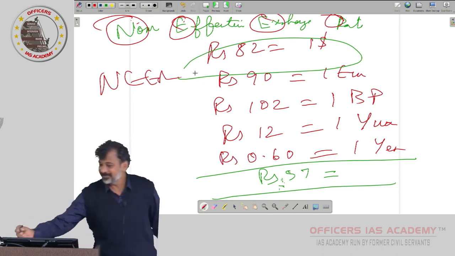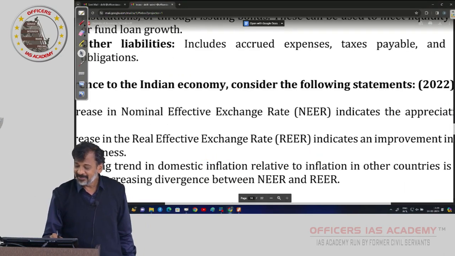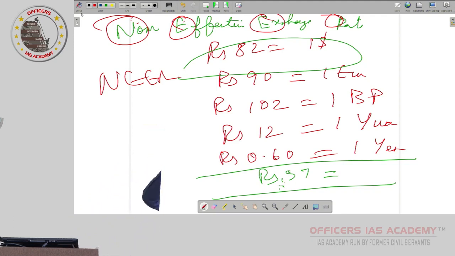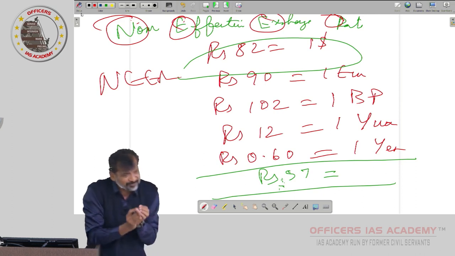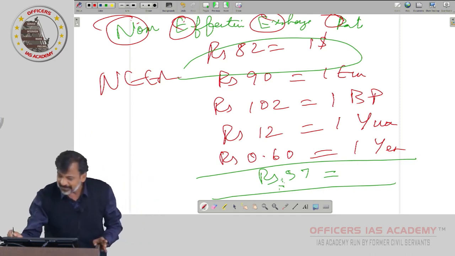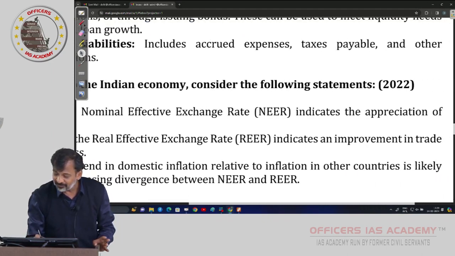Now, what question have they asked? An increase in nominal effective exchange rate indicates the appreciation of rupee. Whenever it comes, forget about effective. Whatever is nominal, that is what is going to be effective. It is generally with respect to a group. Let us find for a single currency, then for a group also the rule will be same. Are you understanding what I am telling? When I go for bilateral only, effective automatically it will be the same. Now what they are asking: increase in NEER indicates the appreciation of rupee.